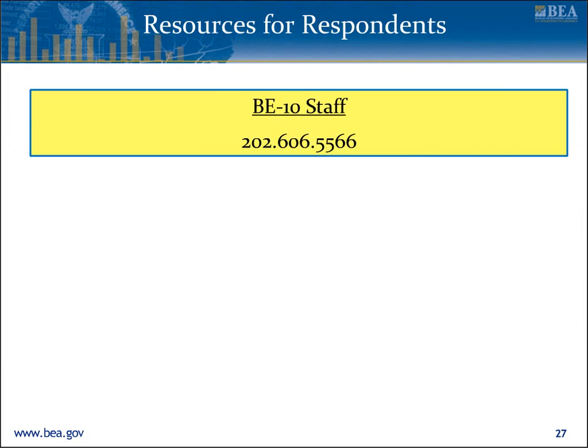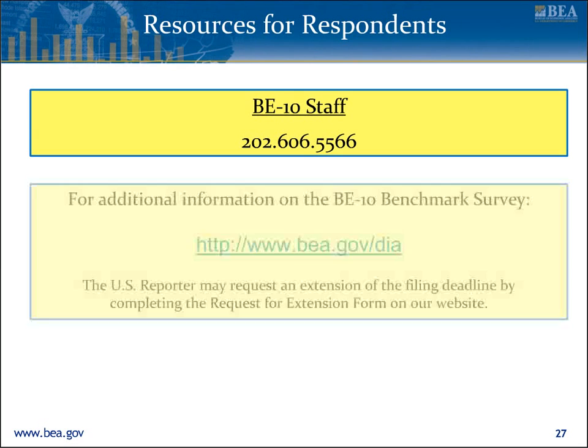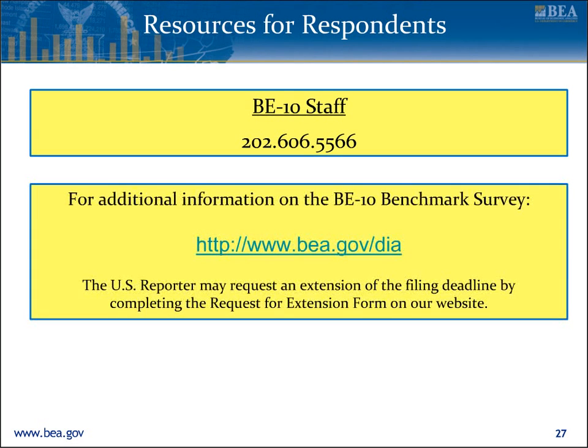If you have any questions about completing a BE-10 survey, please contact the BE-10 staff at 202-606-5566. For additional information on the BE-10 survey, including video tutorials, blank forms, instructions, and the e-file system, please go to www.bea.gov/DIA.